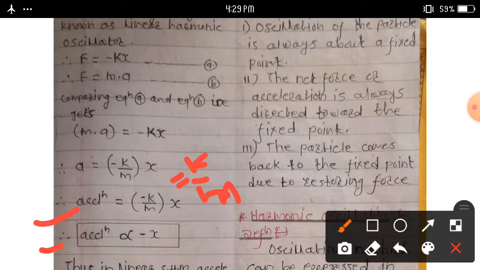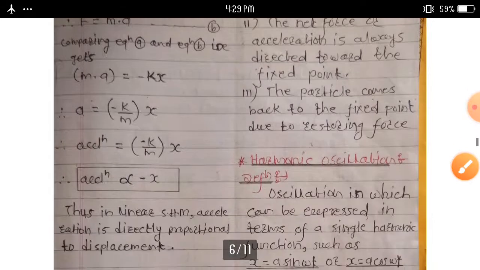Then we can write here acceleration is directly proportional to the displacement. That is, acceleration is directly proportional to minus x. Thus in linear SHM, acceleration is directly proportional to the displacement.